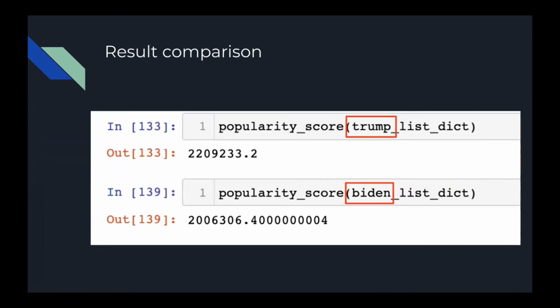So this is the result. It's easy to see that Trump got 2.2 million points here, and Biden got 2 million points here. Obviously, Trump draws more attention from people in the United States, and people usually like to focus more on Trump's every single detail in their daily life. But this does not represent which one is more liked. But we can see that people focus on Trump more than Biden here.